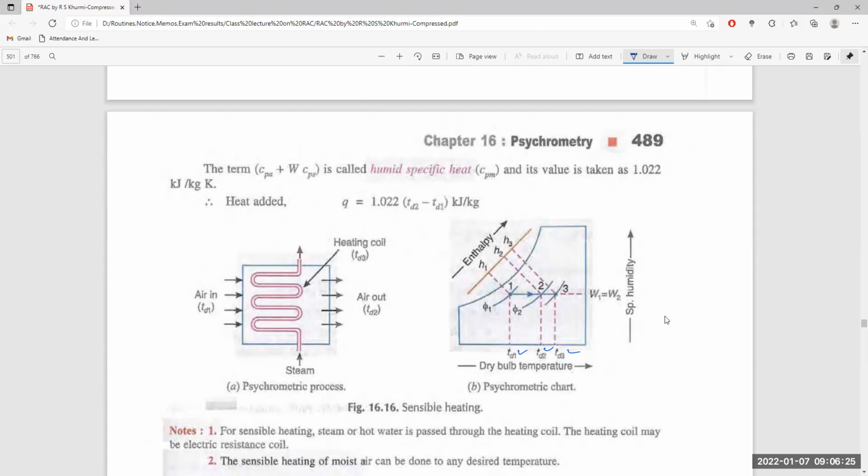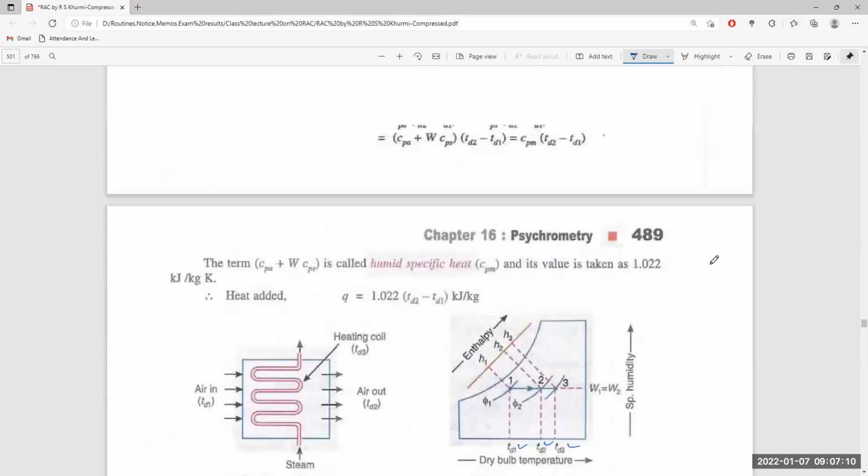Now, if we draw a line from point 1 to the enthalpy line, we get H1, H2, and H3. How will you know H3? When we draw a vertical from TD3, the temperature of the heating coil, it intersects some relative humidity line, say phi3, which is more than phi1 and phi2. From this point of intersection we can draw a line to the enthalpy line, which gives the enthalpy of the heating coil, H3. So H1 is the enthalpy of the incoming air, H2 the enthalpy of the outgoing air, and H3 the heat content of the heating coil.